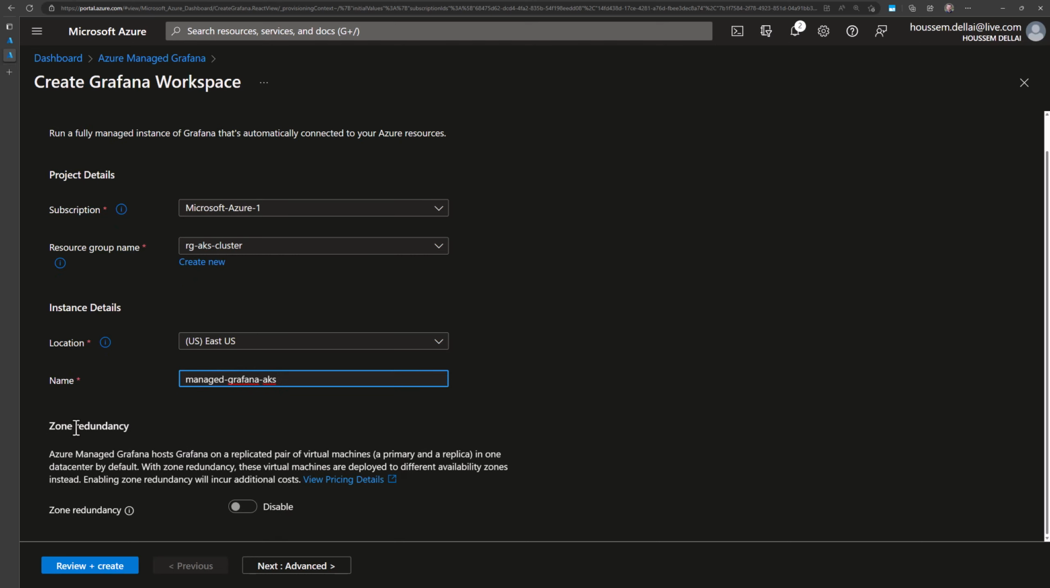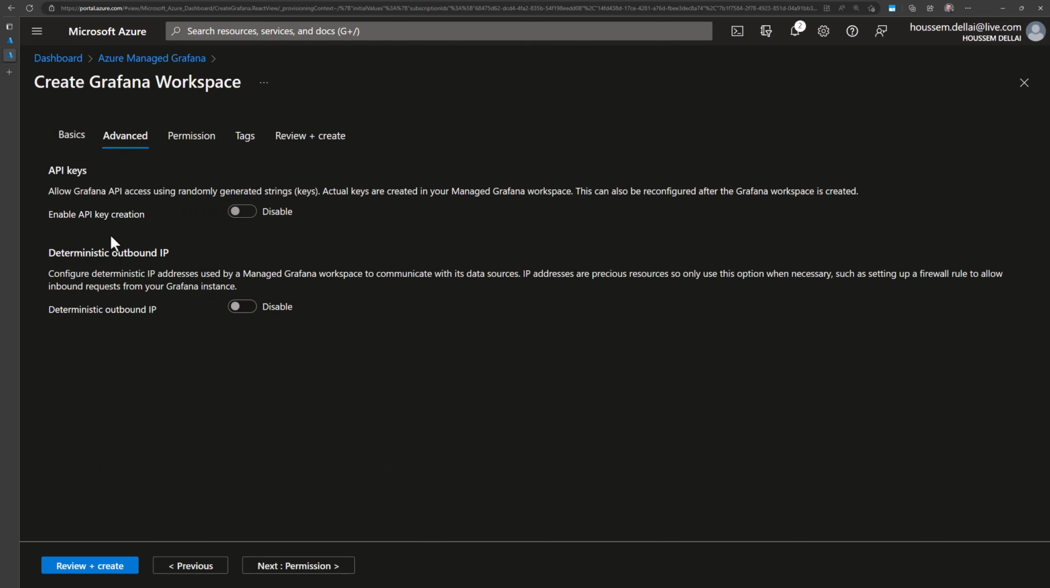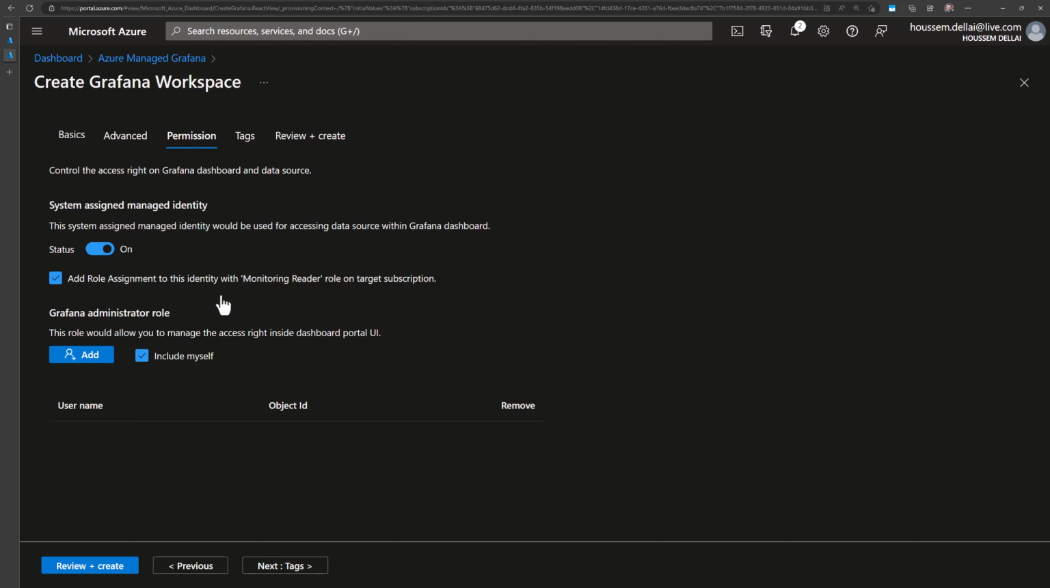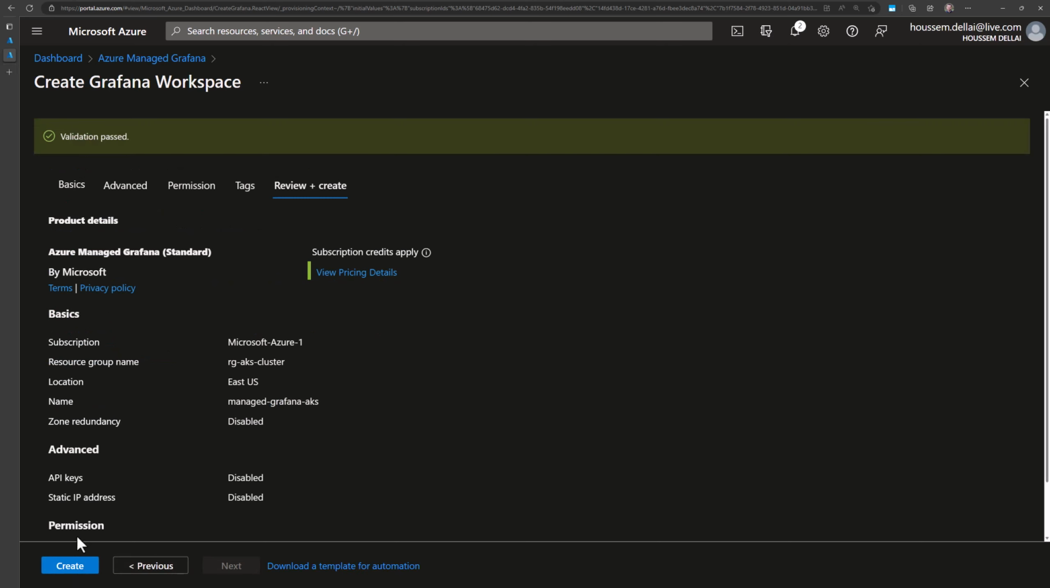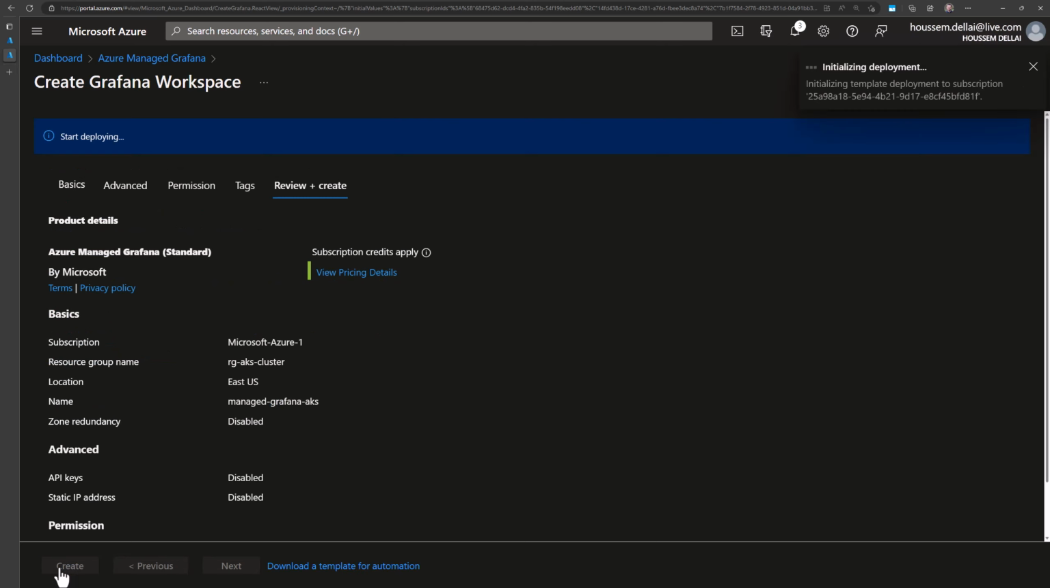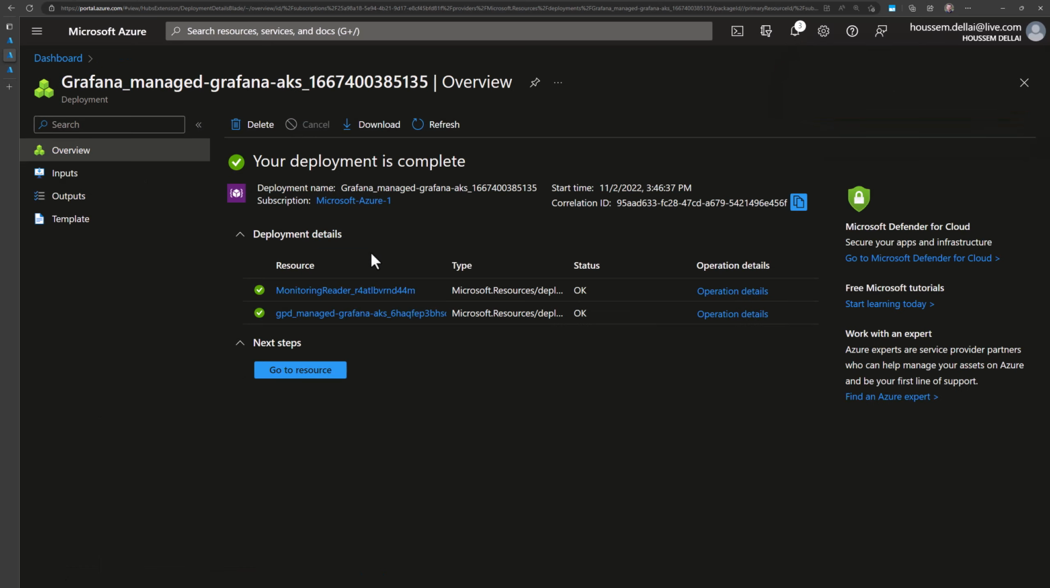And then I have a couple of other options like using zone redundancy, and some advanced options for API key creation, deterministic outbound IPs, and specifying some permissions. And note here, it will include myself as a Grafana administrator so that I'll be able to access using my Azure identity right here. Once I'm ready, I'll go to Review and Create. Once the validation passes, I'll click the Create button.